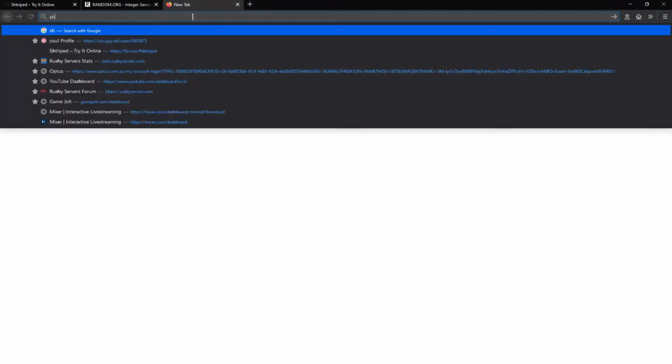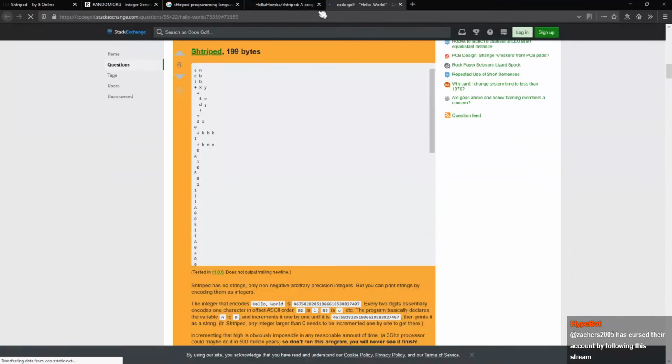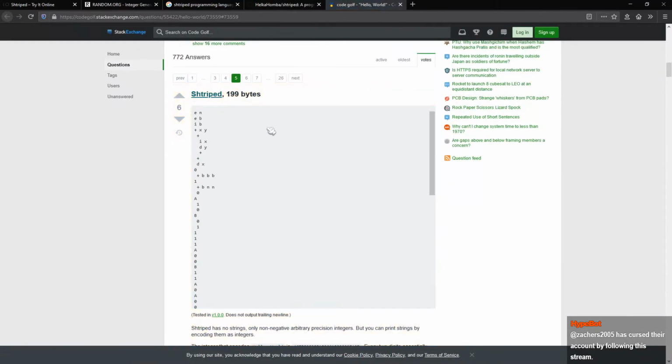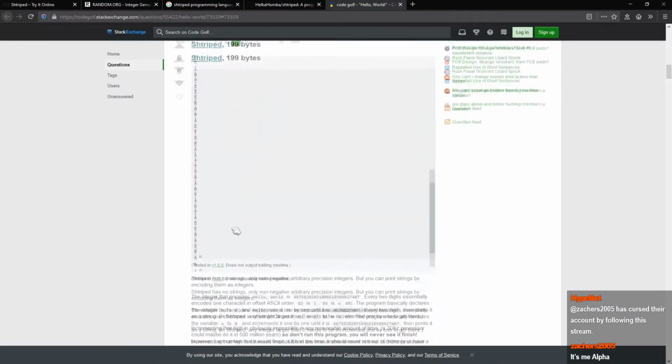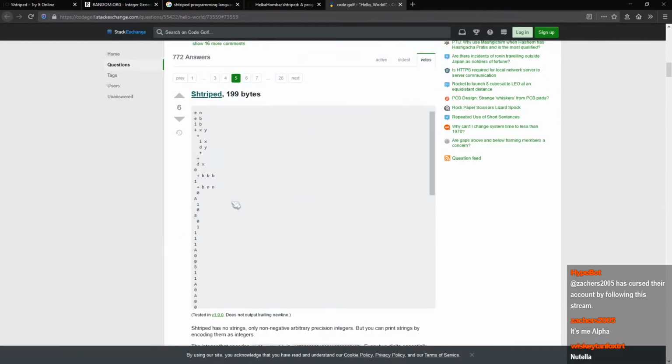So, let's go ahead and look this up. Striped programming language. It's a minimalistic, white space sensitive procedural programming language. It only has 8 built-in commands whose names spell out the word. Okay, let's have a look at these custom programs. Oh my goodness, what? Are you kidding me? Is this how you print hello world?